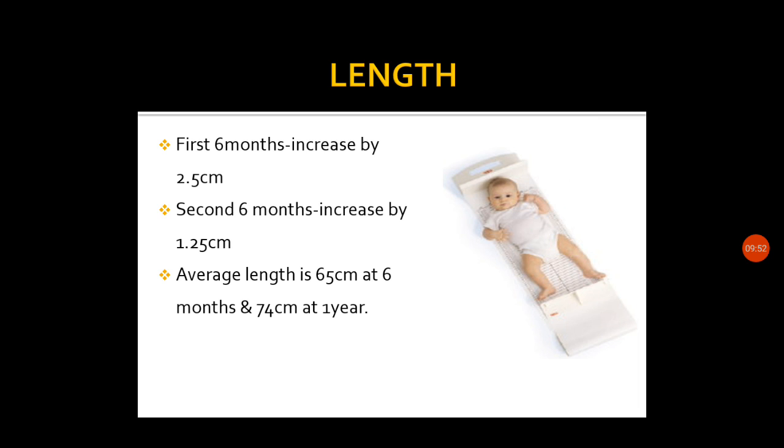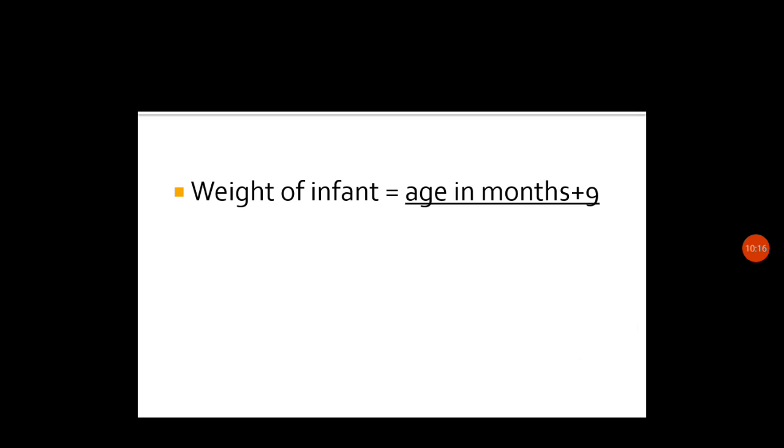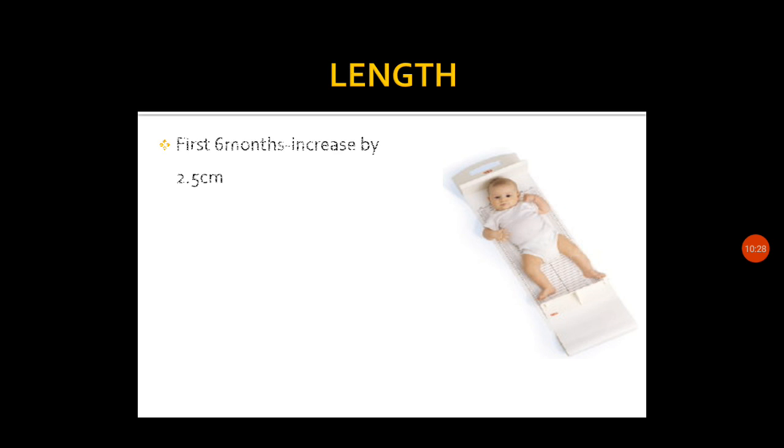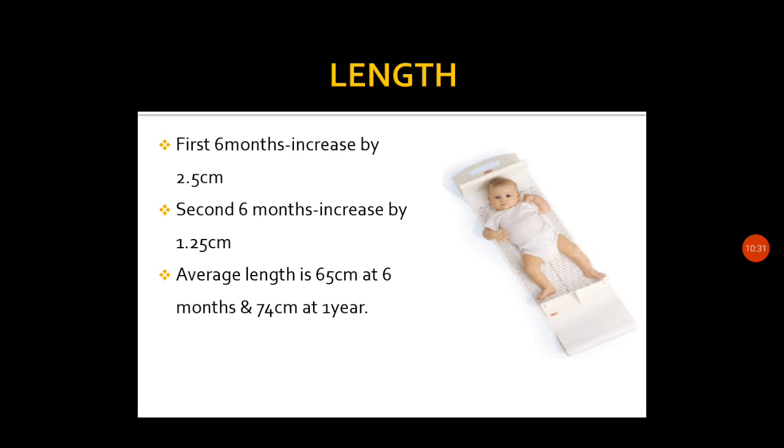And average length is 65 centimeter at 6 months and 74 centimeter at 1 year. So this is the average length of the baby, that is 65 centimeter at 6 months and 74 centimeter at 1 year. And the weight was double and triple at 6 months and 1 year, that is 7.26 kg average at 6 months and 9.75 kg average at 1 year.